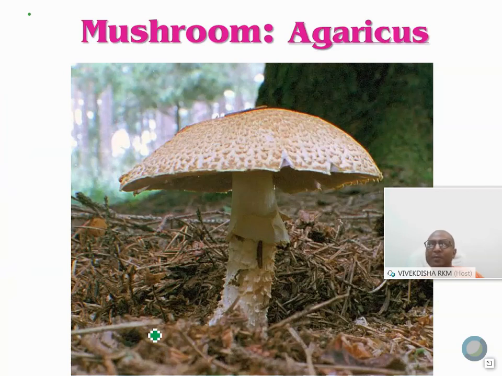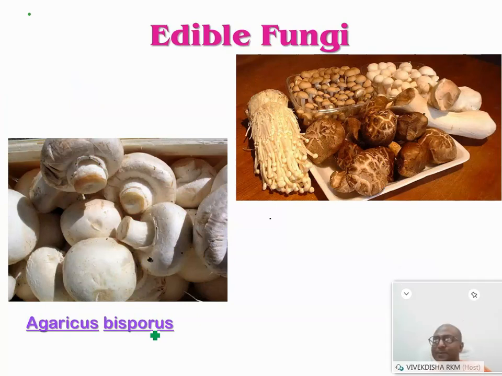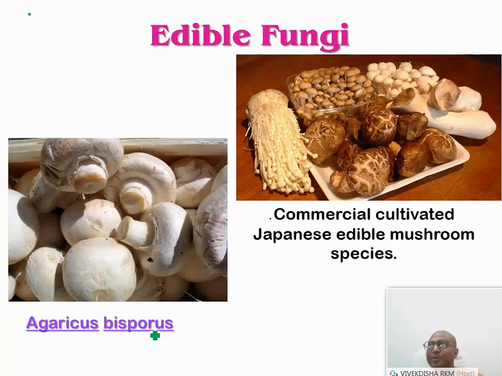Edible mushroom in India we have very common, the left side one, which is known as Agaricus bisporus, and the Japanese people used to take up. So Agaricus bisporus is the left side, and the right side is a common Japanese edible mushroom. So many people are fond of eating mushroom. There are several types, all are not edible. Some have toxic elements, so we should avoid them.